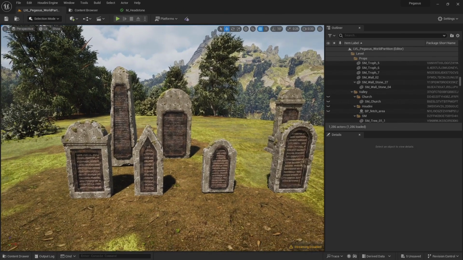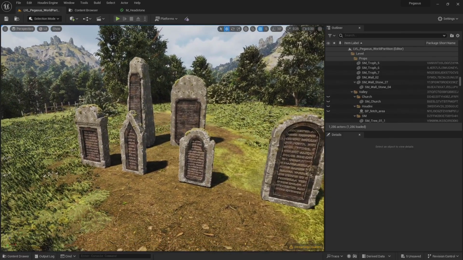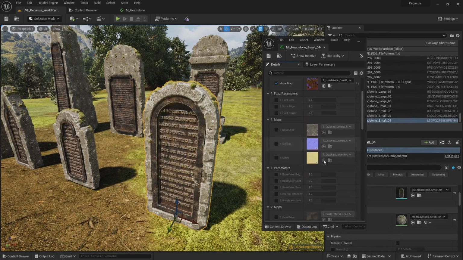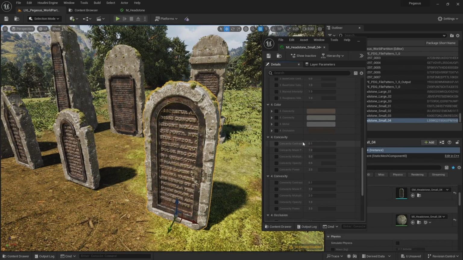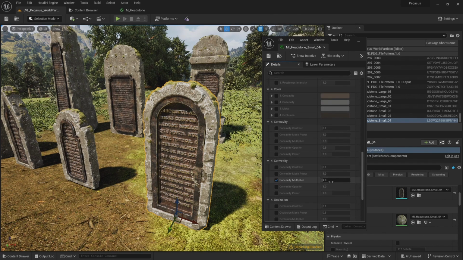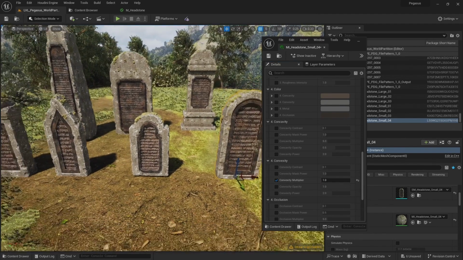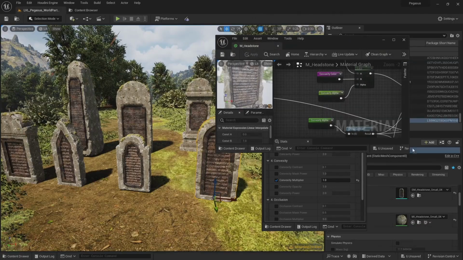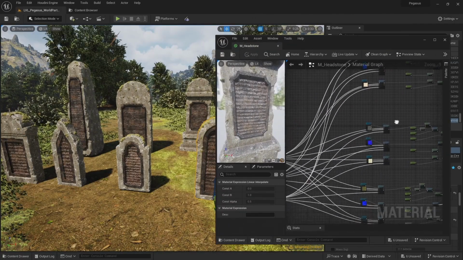So let's take a look in the scene. And then we have all of the gravestones textured. And if I just open this material instance, I can adjust the materials for the individual headstones. We'll come back to the material if I want to make global changes to all the materials.